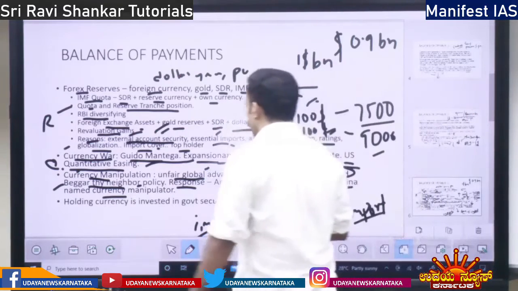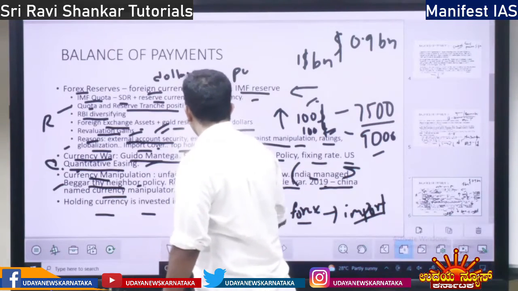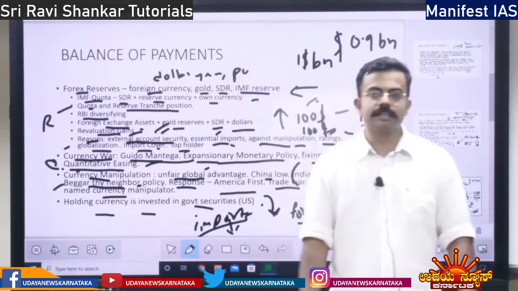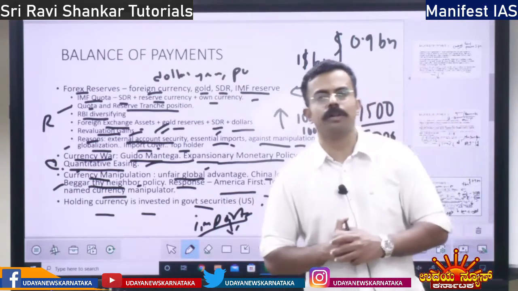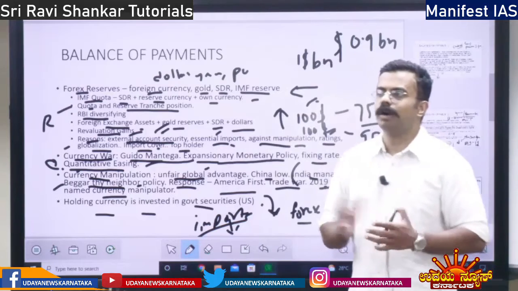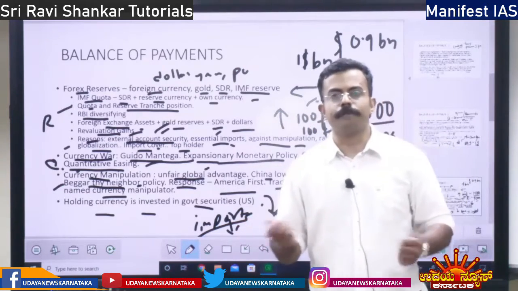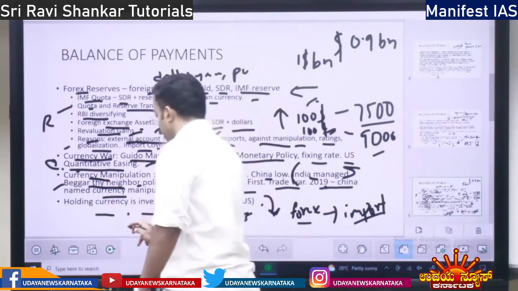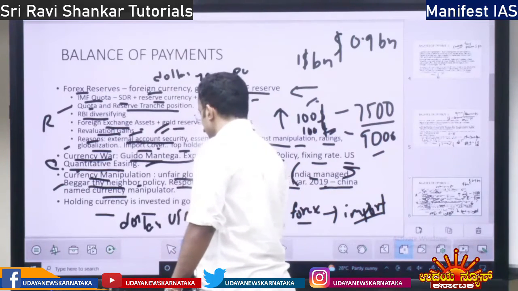Okay. Next, holding currency. Holding currency is invested in government securities. See, any country holding the US dollar is not just going to hold the dollars. What is the use of just holding the US dollar if there is no profit out of it? With the dollars, they are going to buy US Treasury securities.